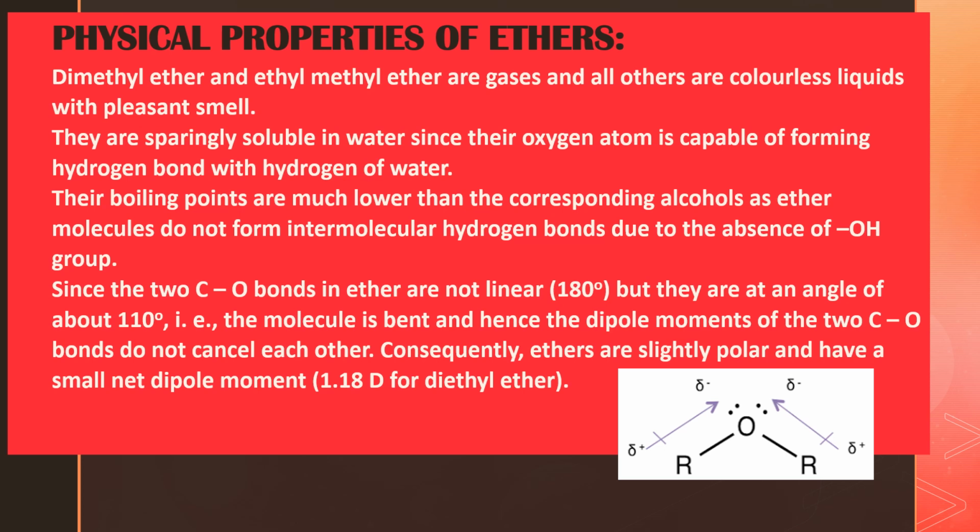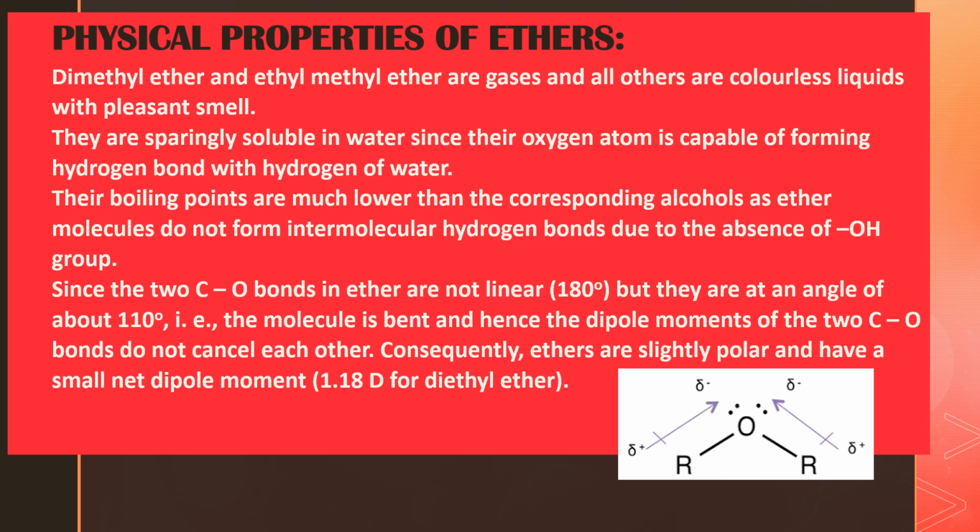The reason for this is the oxygen atom in ether is capable of forming a hydrogen bond with the hydrogen of water. Carefully once again students, the oxygen in ethers is capable of forming a hydrogen bond with the hydrogen of water. So hence we say that they are partially soluble in water. So this is your second point.